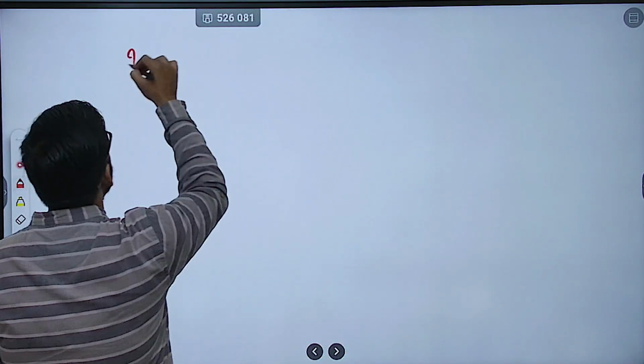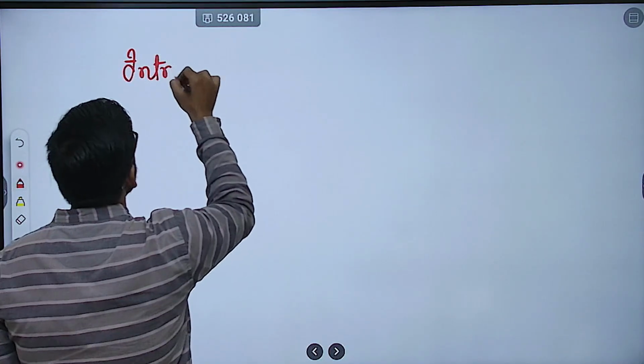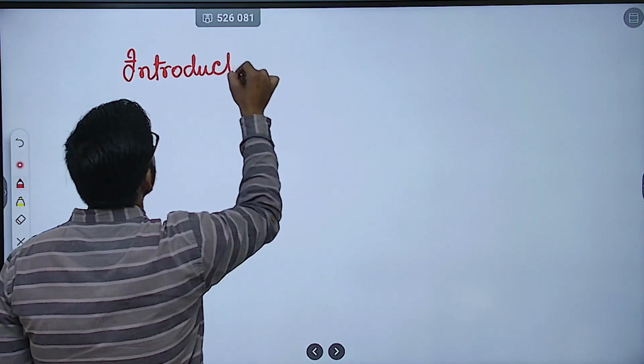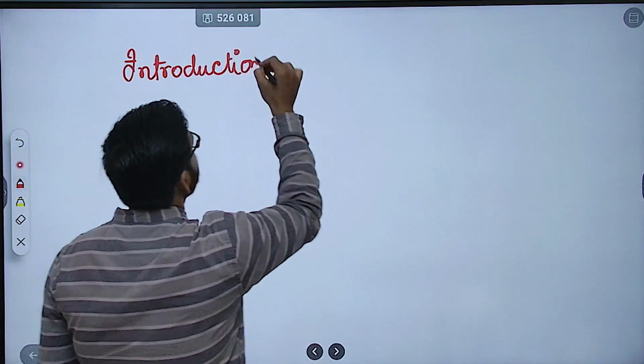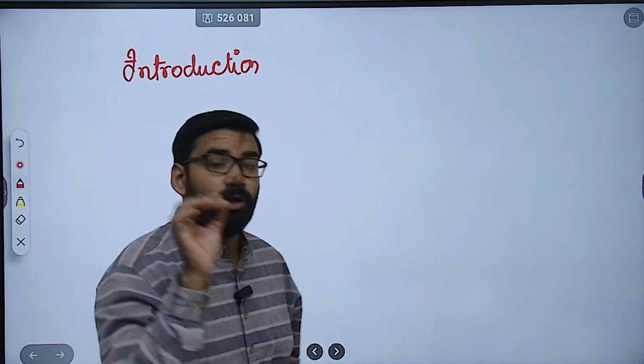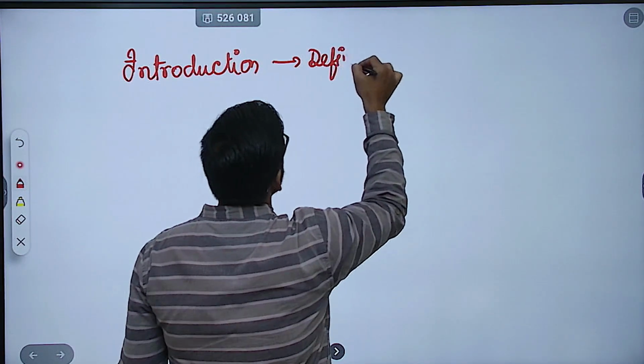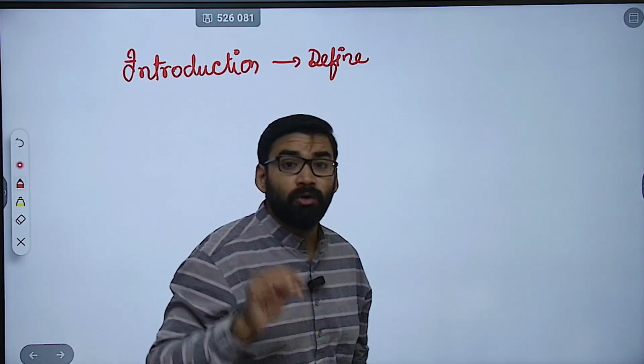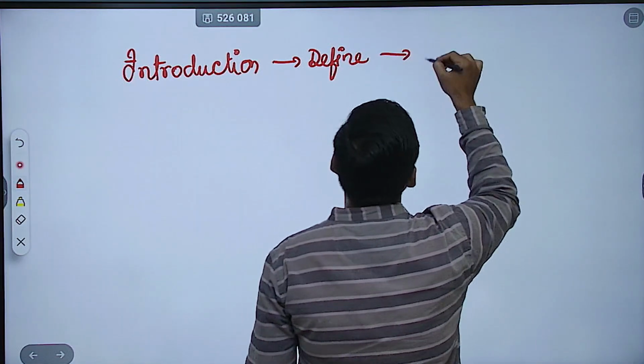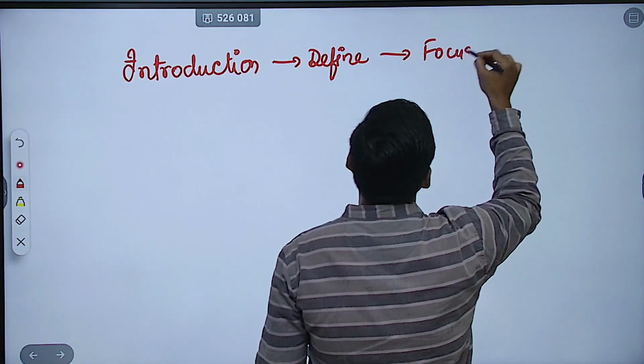First, you have to write a wonderful introduction. Now, what are you going to mention in the introduction? First, you need to define it, with the focus on political behavior.